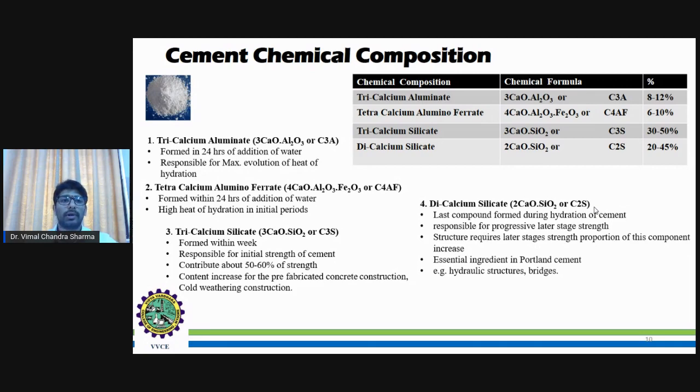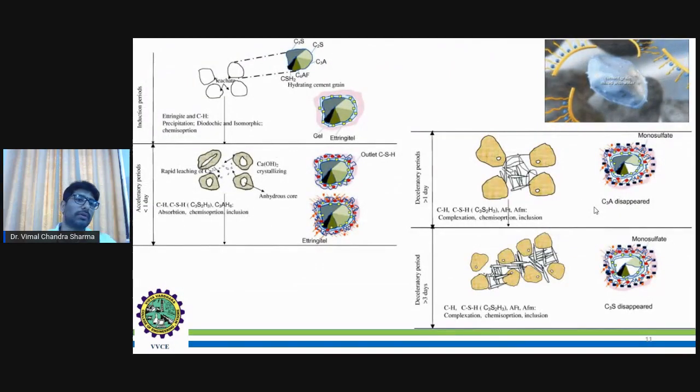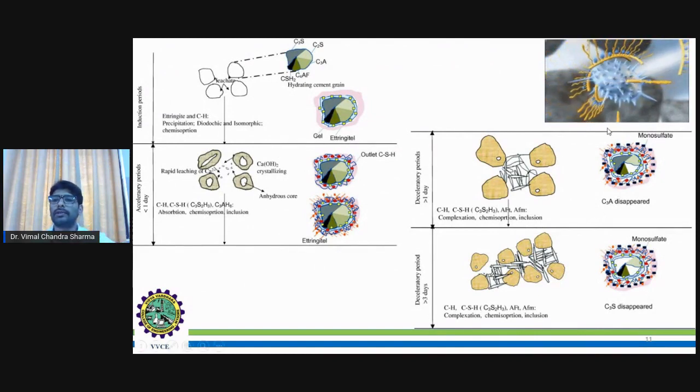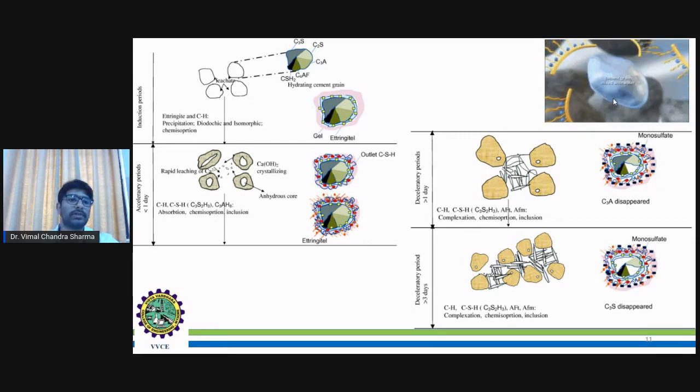Yes. So we will be moving to the next one. The animation on this slide shows what happens when the concrete is mixed with water. As you can see, there are four pictures in this slide. The first picture is about the induction period.